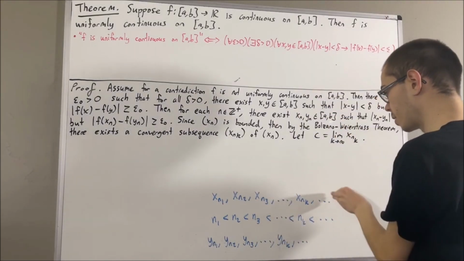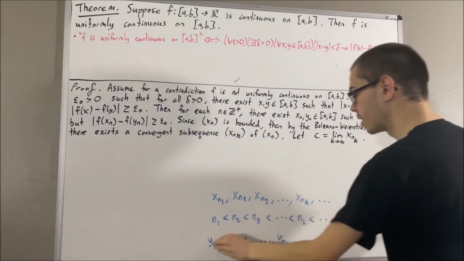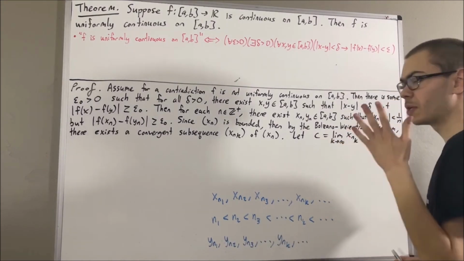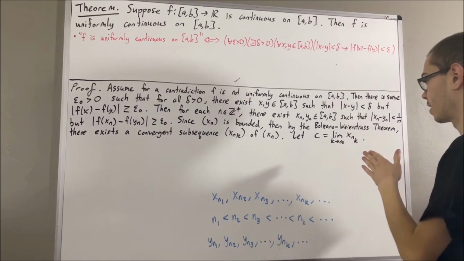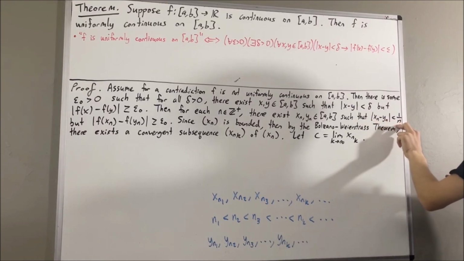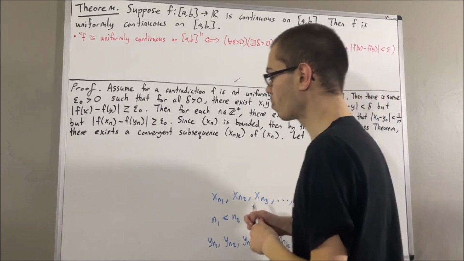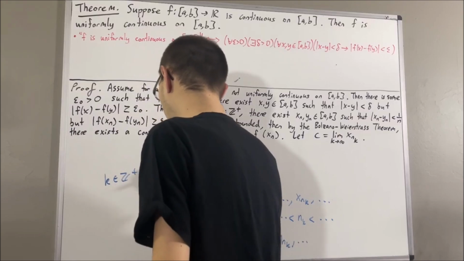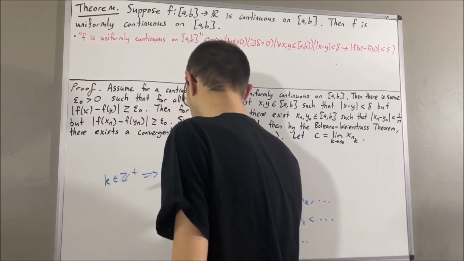Now we know that this sequence converges to c, but the claim is that this sequence will also converge to c. And we should be able to show that using the fact that this inequality is satisfied for all positive integers. Since this inequality works for all positive integers, then in particular, if we consider an arbitrary positive integer k, well then nk is a positive integer.